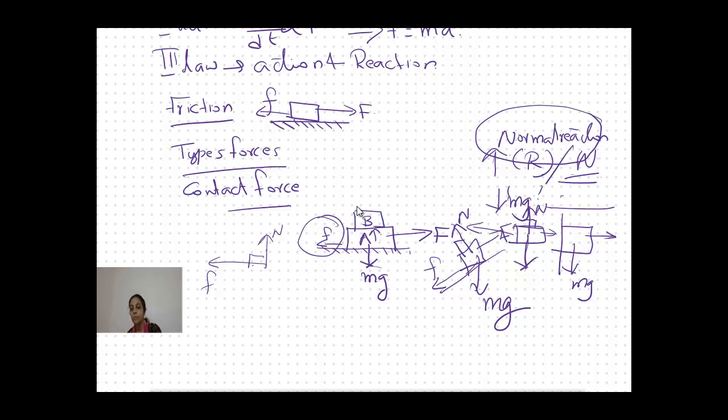Okay, clear? Next we are going to study about when one object is attached to another object. How can we represent that, one object attached with another one?